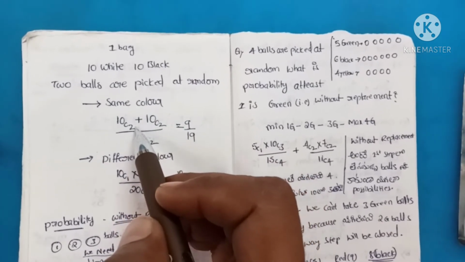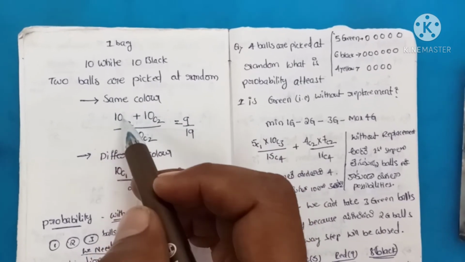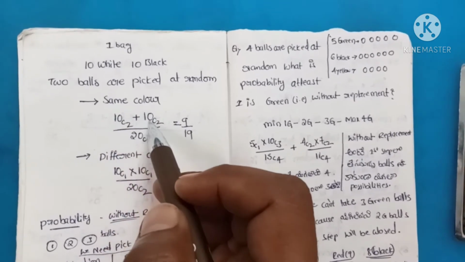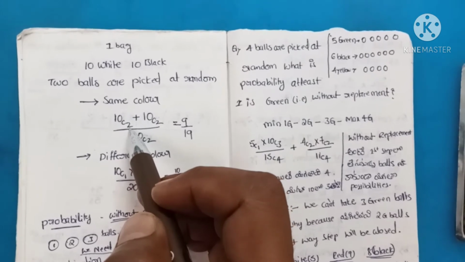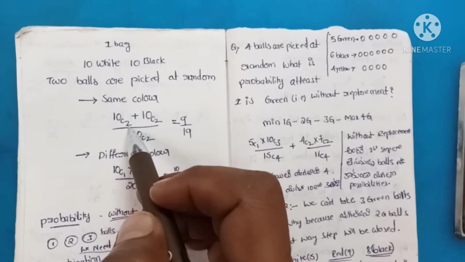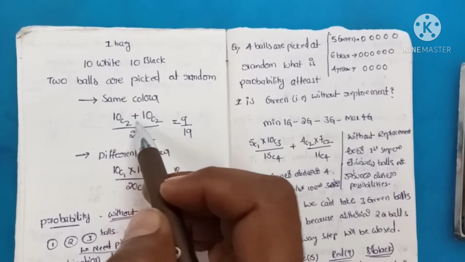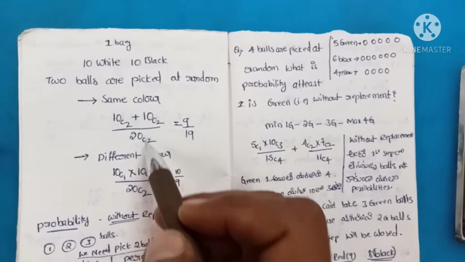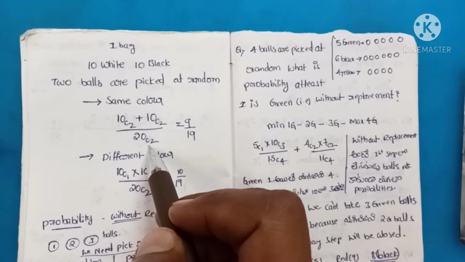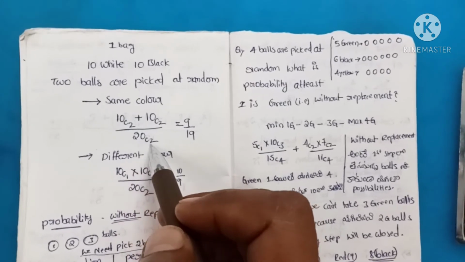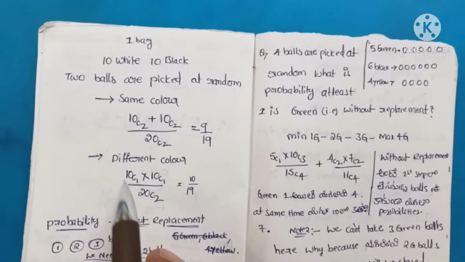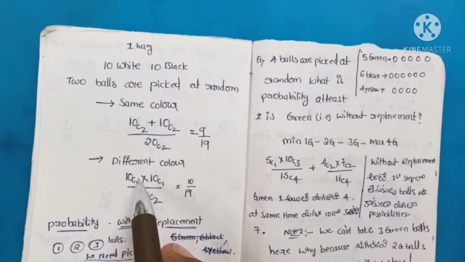If you are asked for same color, just write down: same color means both balls are the same, either white or black. Either white, meaning 10 white balls, 10C2, or 10 black balls, 10C2, divided by total 20, out of which we need to take 2, so 20C2. Finally the answer is 9 by 19.